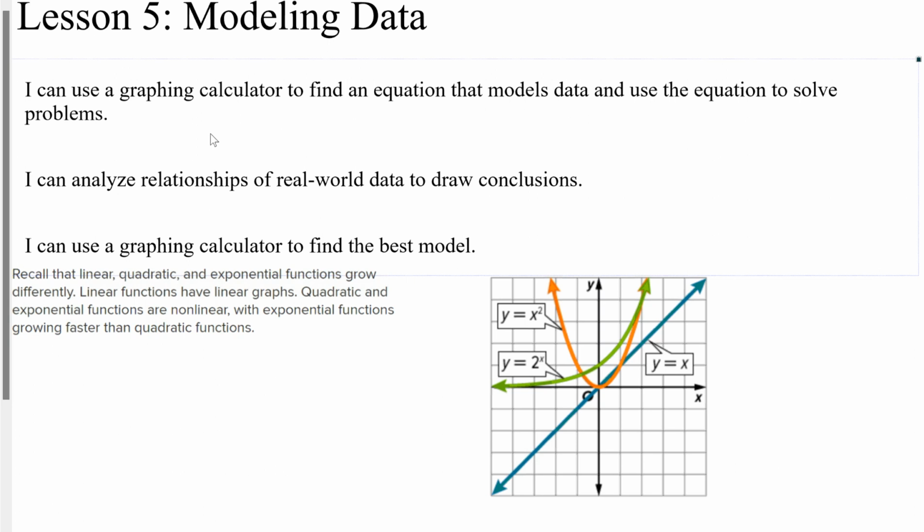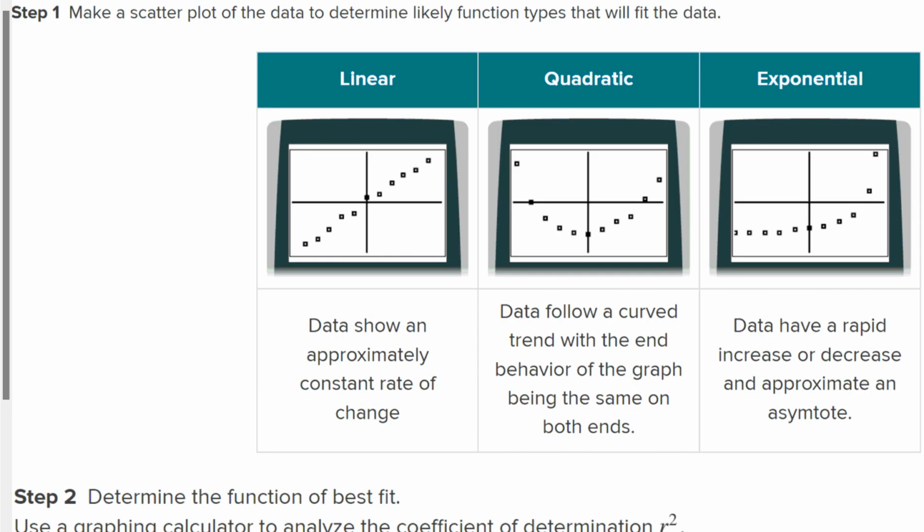For chapter 5, modeling data. We're going to be graphing. So we're going to use graphing calculators, or you can use Desmos. So let's go ahead and look at example number 1, talking about linear functions, quadratics, and exponential functions. Of course, quadratics and exponentials are nonlinear, but exponentials do grow faster than quadratics.